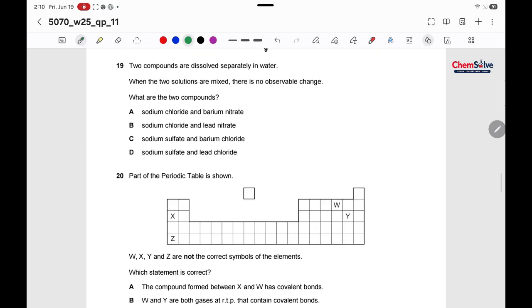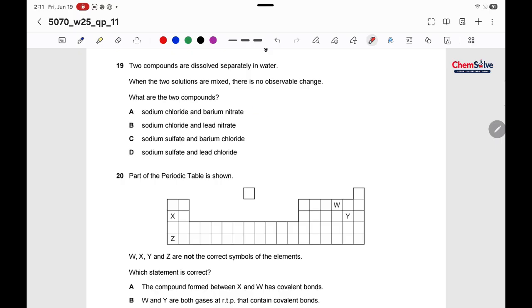Next question. 2 compounds are dissolved separately in water. When the 2 solutions are mixed, there is no observable change. No observable change means no gas is being formed and no precipitate is being formed. Okay, so which are these 2 compounds? When sodium chloride and barium nitrate react, sodium nitrate and barium chloride will be formed.